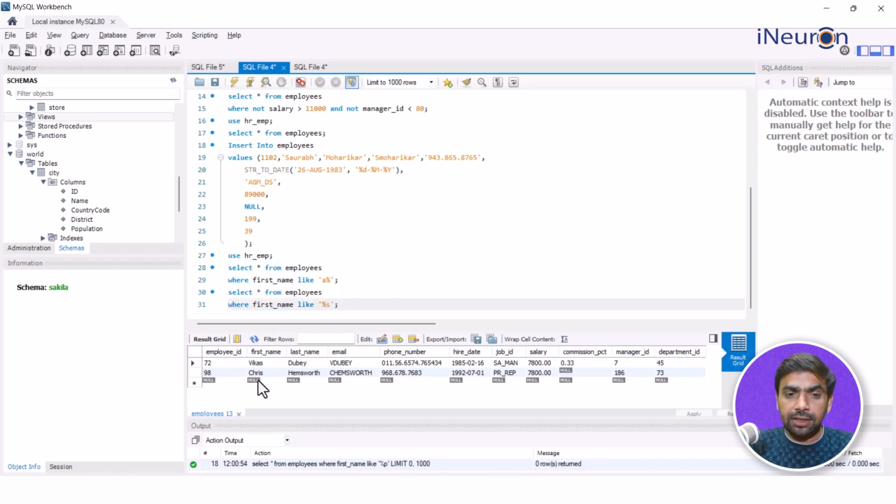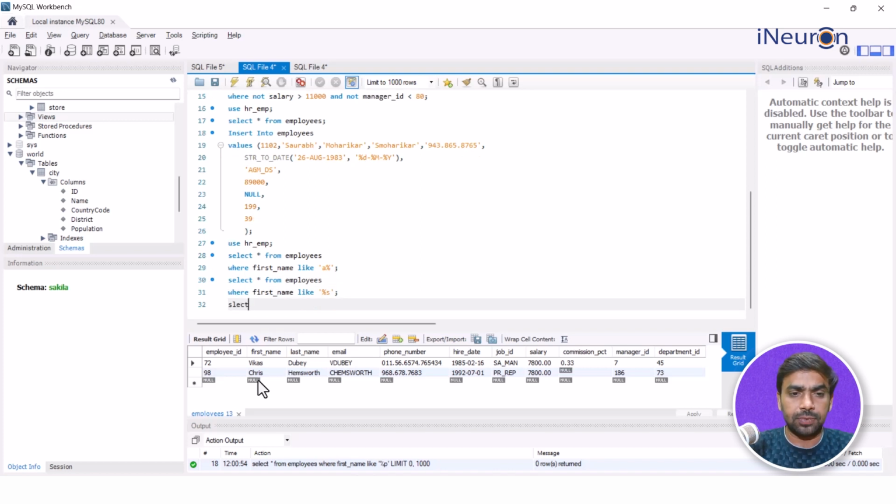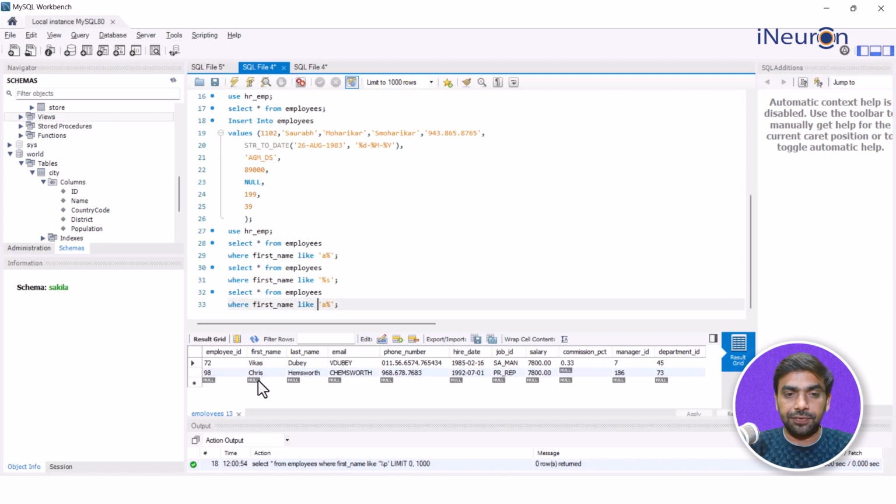Now let's look at another one, which is the underscore we discussed, isn't it? Now we can go for something like this. Let's say select star from, where I wanted a specific number of details. For example, let's say I want all the employees who have only 4 letters in their name. So I'll give A and 3 underscores. 3 underscores would mean fetch all the data in which the first name starts with A and has exactly 1, 2, and 3 characters after it, right?